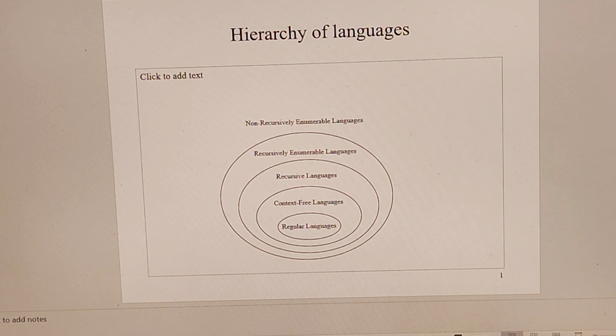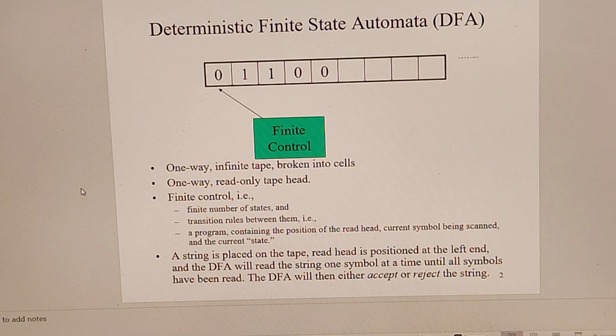Hello everyone, today my topic is designing deterministic finite automata.